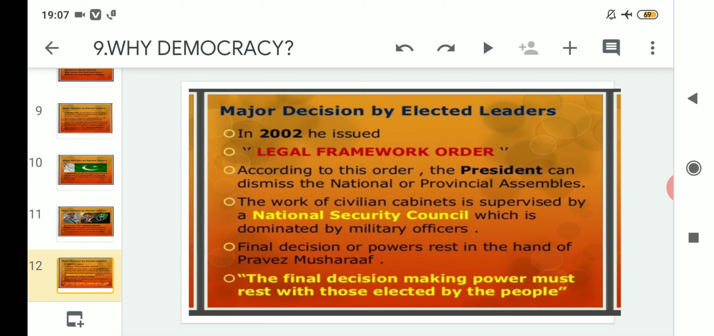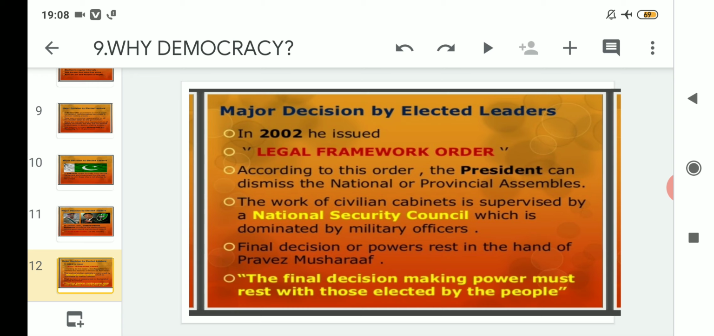After 3 years of overthrowing the democratically formed government, in 2002 he issued the Legal Framework Order. According to this order, the president can dismiss the national or provincial assemblies. That means he can dismiss any of the assemblies, be it the national, central or state assemblies. The work of the civilian cabinets is supervised by the National Security Council, which is dominated by military officers.